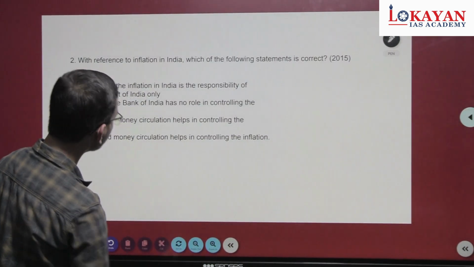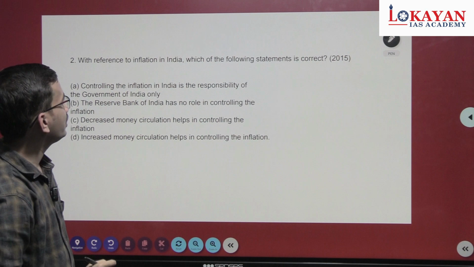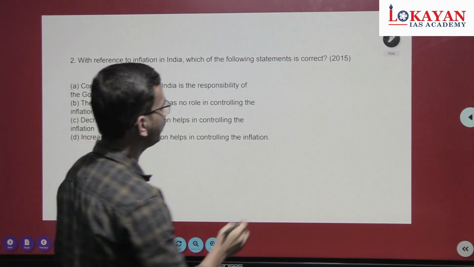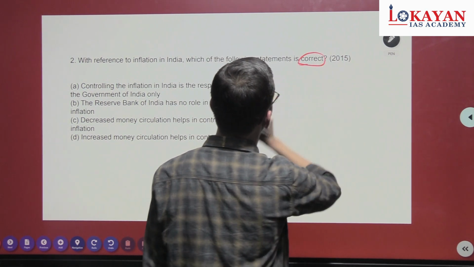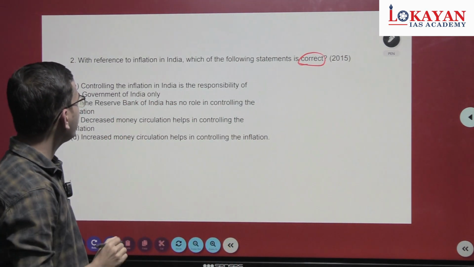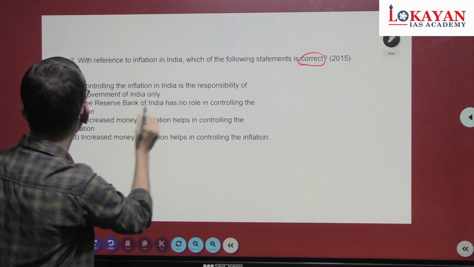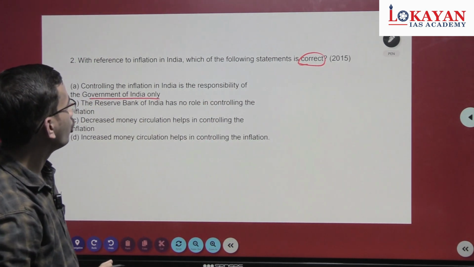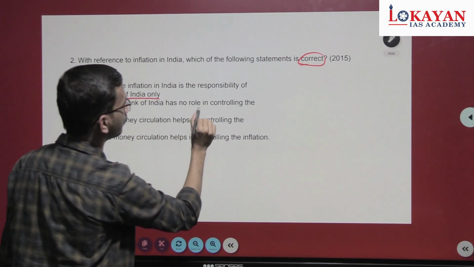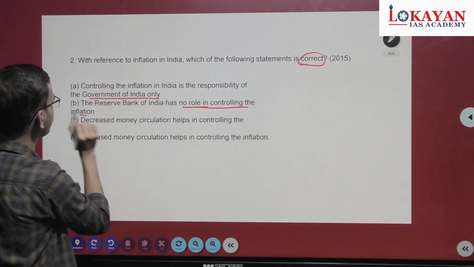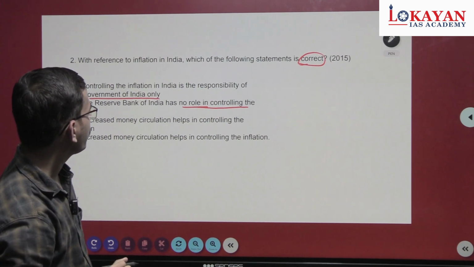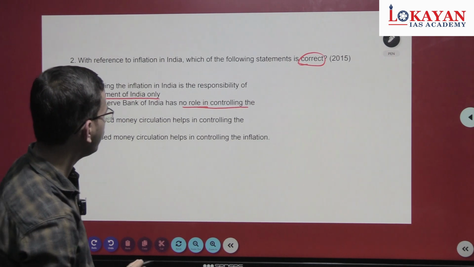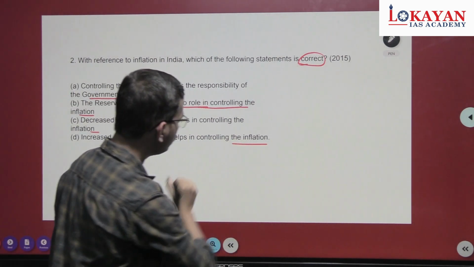With reference to inflation in India, which of the following statements is correct (2015)? We have to identify the correct statement. Controlling the inflation in India is the responsibility of Government of India only. The Reserve Bank of India has no role in controlling inflation. Decreased money circulation helps in controlling inflation. Increased money circulation helps in controlling inflation.